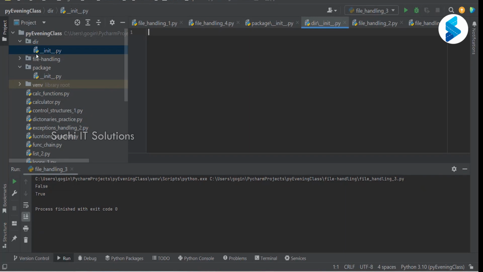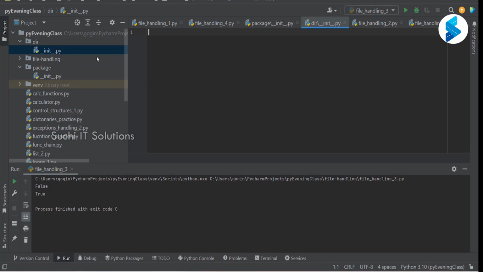What is a module? Any Python file with the .py extension is called a module. And a package is any folder which contains an __init__.py file. A package can contain one or more modules, and a module can contain variables, functions, classes, and so on. Now, why are we learning this? This is very simple.